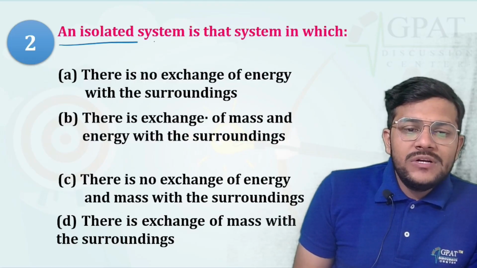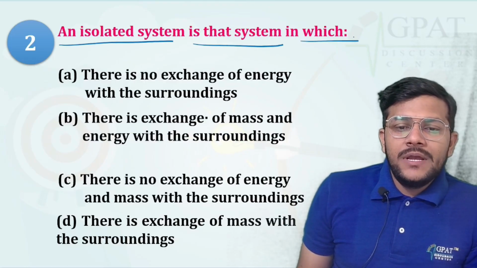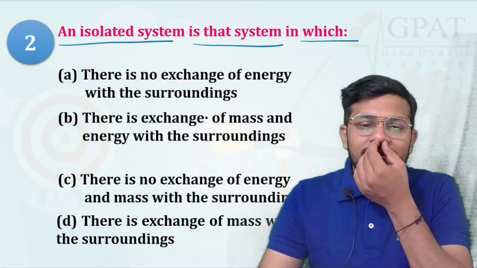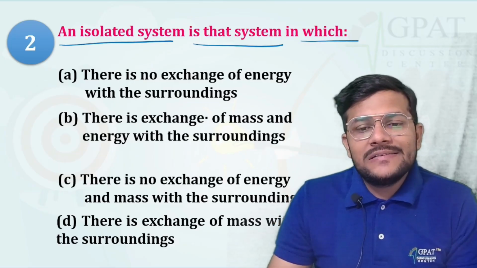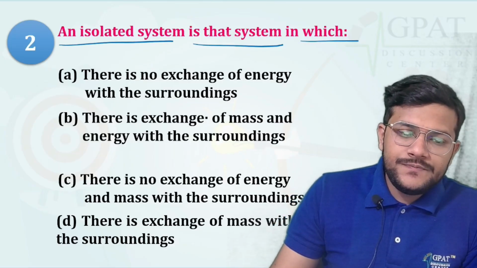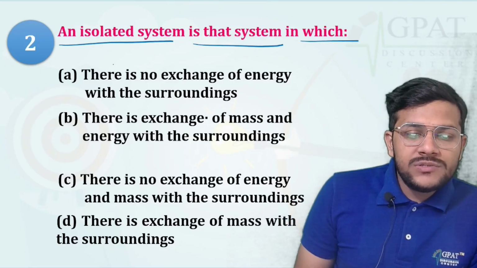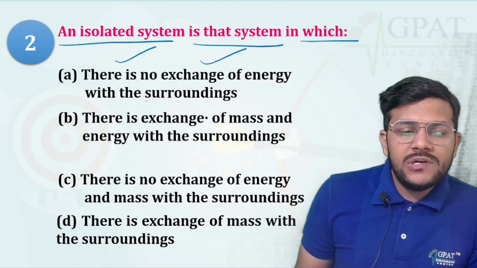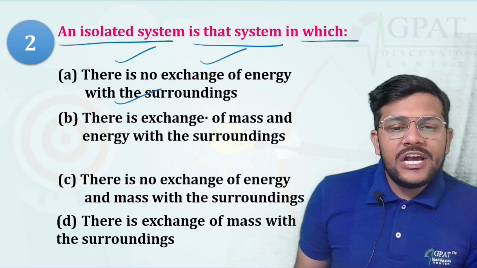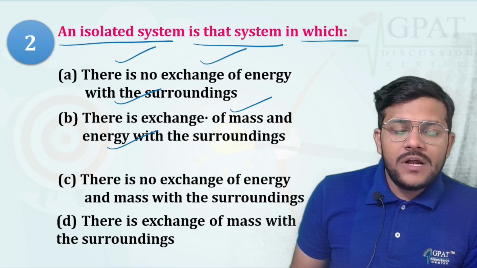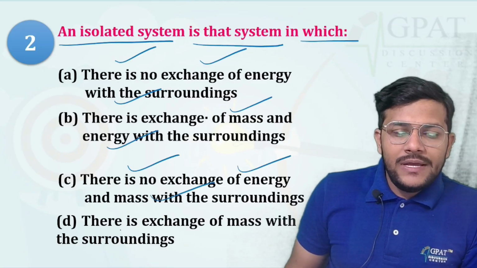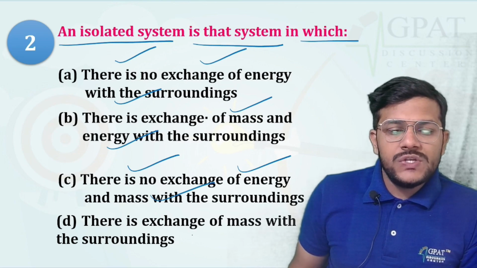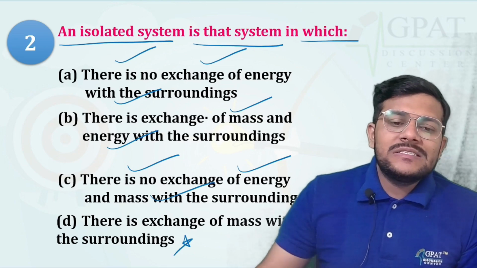An isolated system is that system in which, first option, there is no exchange of the energy with the surrounding. There is exchange of the mass and energy with the surrounding. There is no exchange of energy and mass with the surrounding. And fourth option, there is exchange of mass with the surrounding.